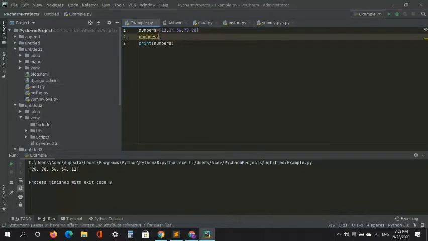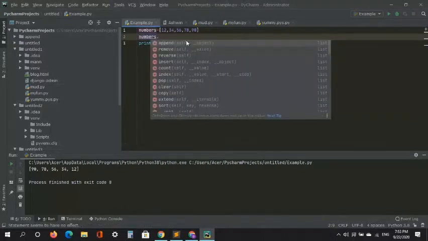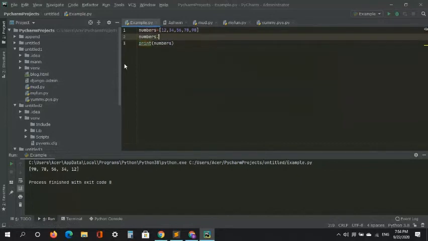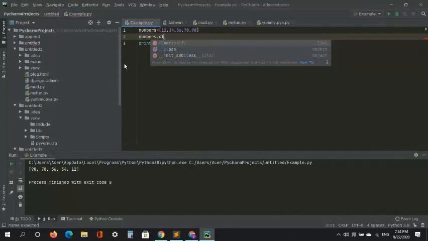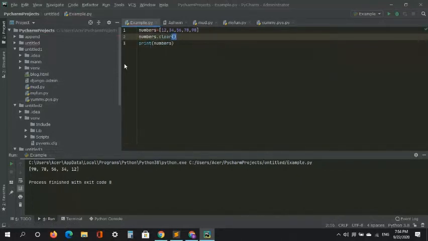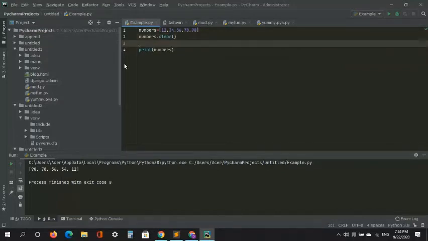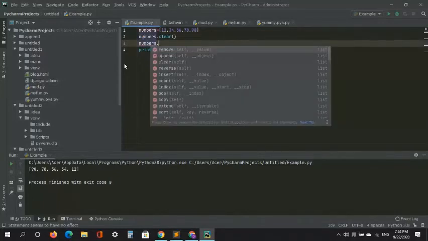Okay. And I'll say numbers dot, and then you have many functions. So now I'll tell you about the clear function. Clear will just clear the whole list. Sorry, clear, and in that you don't have to pass anything, and then I'll just add a number so that we can see that the list has been cleared.